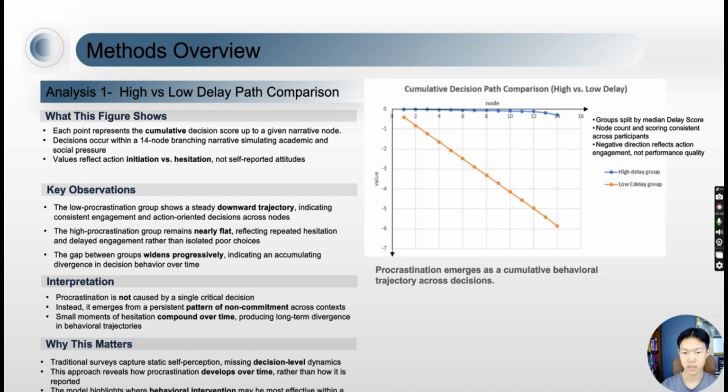The low delay group shows a steady downward trajectory, indicating consistent action-oriented decisions, while the high delay group remains nearly flat, reflecting repeated hesitation across nodes. The key insight is that procrastination emerges as a cumulative behavioral trajectory shaped by decision structure, rather than a single failure of willpower.